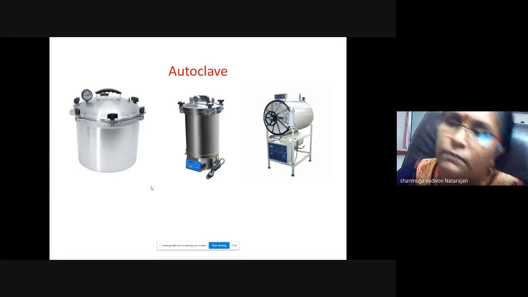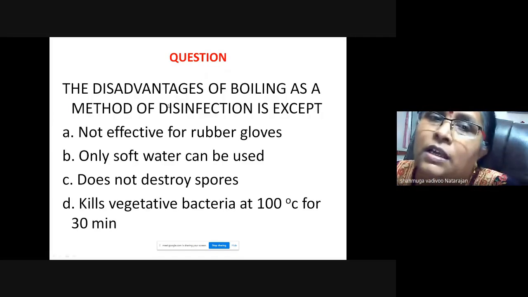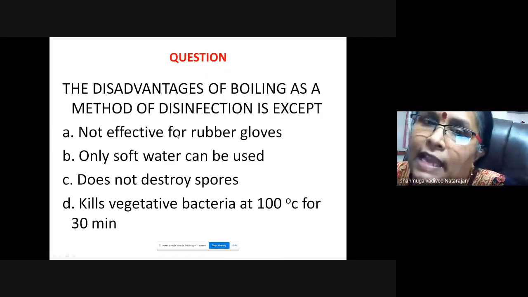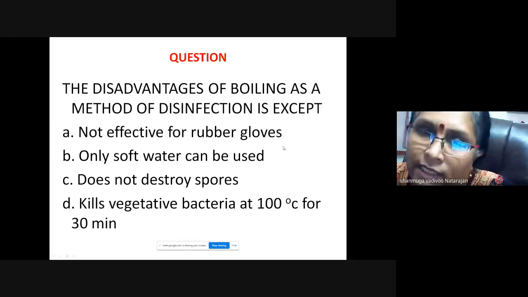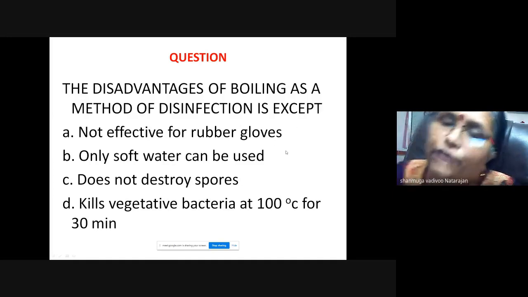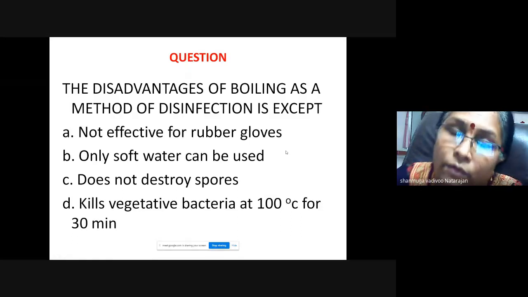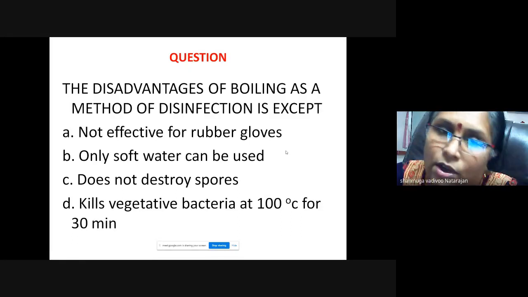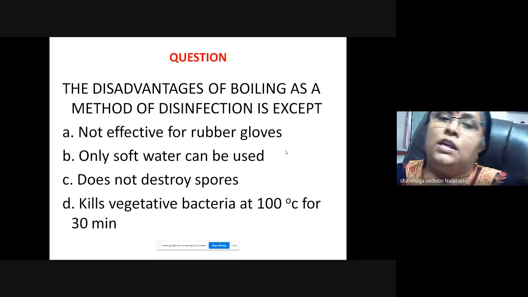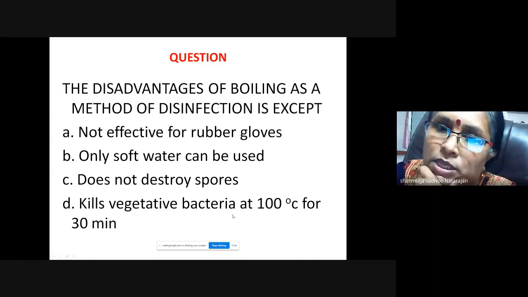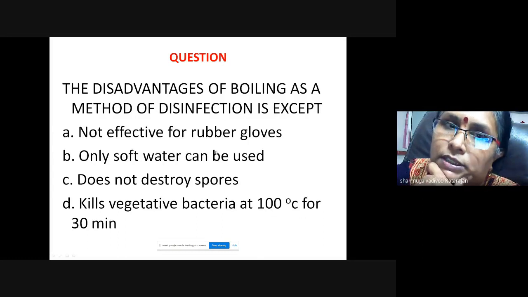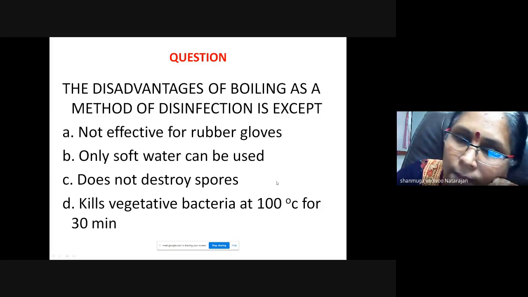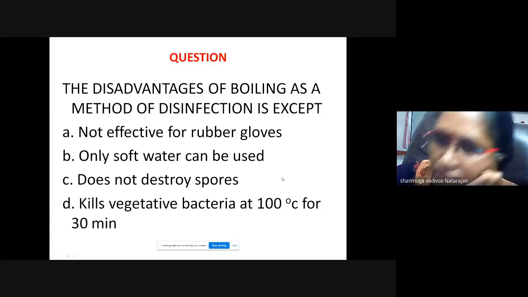Okay. Now the question here is: the disadvantage of boiling as a method of disinfection is all except, it is not effective for rubber gloves. One of the four is wrong. So it is only soft water can be used, does not destroy spores, kills vegetative bacteria at 100 degrees C for 30 minutes. So which one? Shall I give the answer?